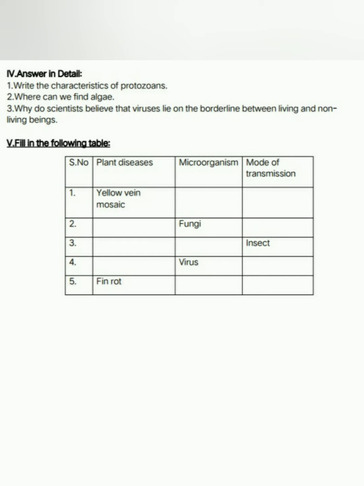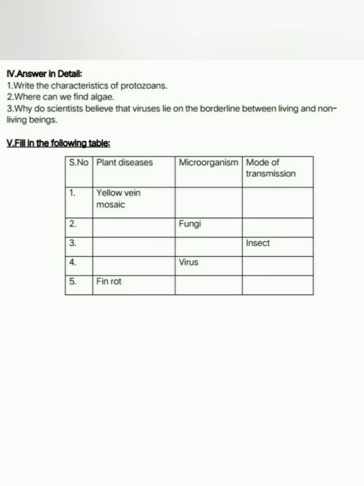Moving on to the third question, why do scientists believe that viruses live on the borderline between living and non-living beings? Because a virus behaves like a living organism inside the host, and like a non-living organism outside the host.